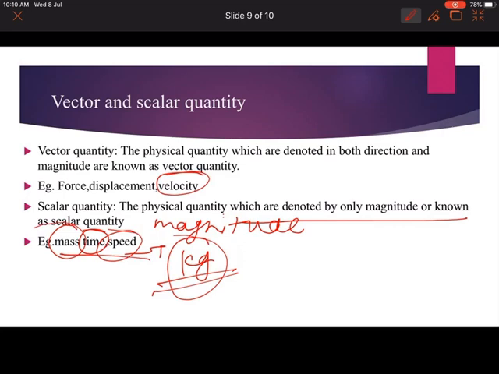Okay, so hope you understand vector quantity. What is a vector quantity? What is a scalar quantity? Vector quantities are those quantities which deal with direction and magnitude. Scalar quantities are those quantities which deal with the magnitude only.